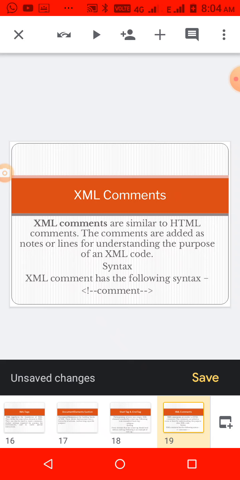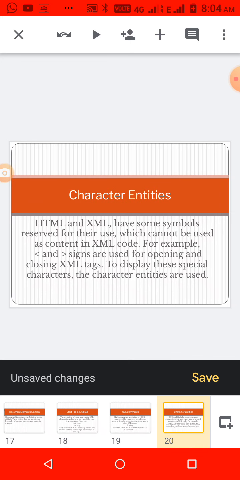And then comments, the symbol is the same as in HTML. The comment uses an open and close tag, followed by an exclamation symbol, and then two dashes. Same as HTML, the syntax is the same here also. And then what are the character entities? While writing tags, we use greater than and less than symbols, which specify tags.